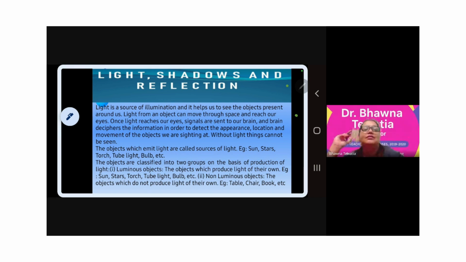What is written: light is a source of illumination, and it helps us to see the objects present around it. This statement is true, because when light strikes something, it illuminates it, and it strikes back to our eyes, and on the retina the image is created. The things which emit light are the sources of light. Okay. Give me examples of sources of light.